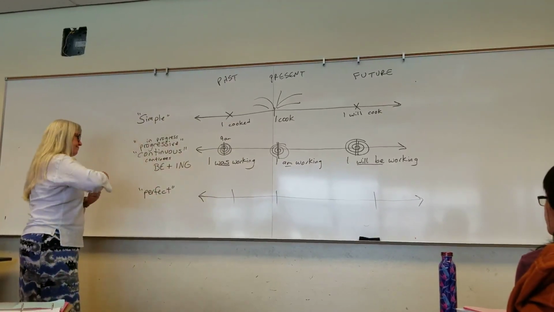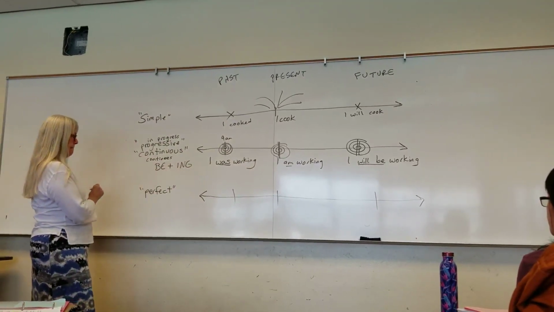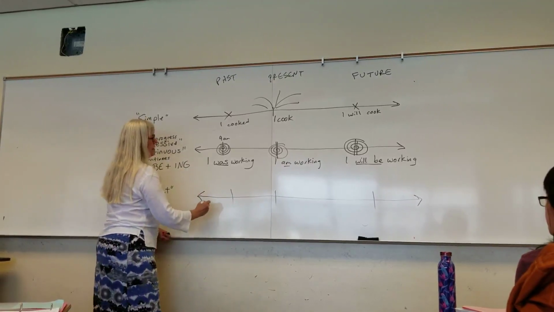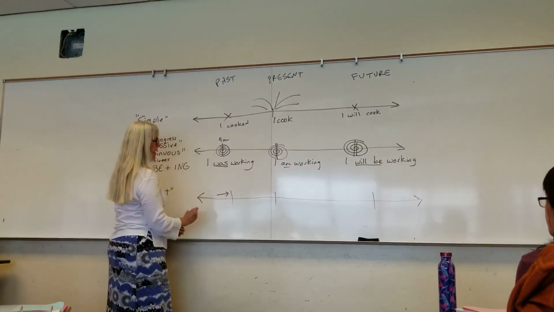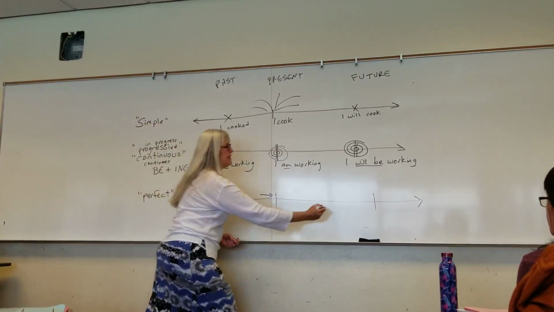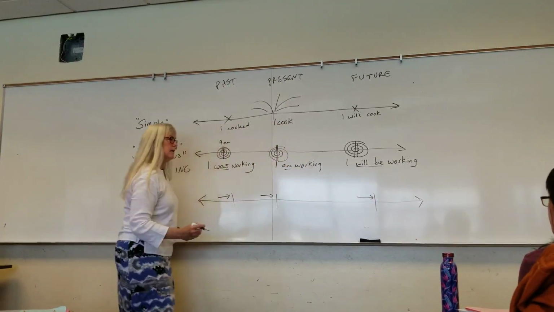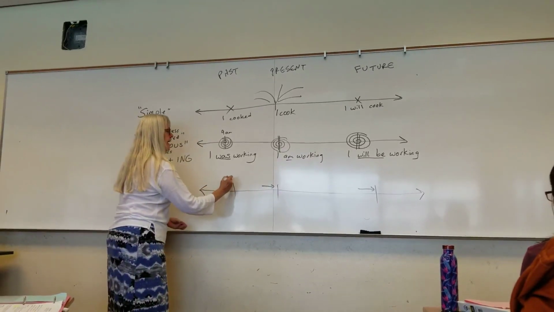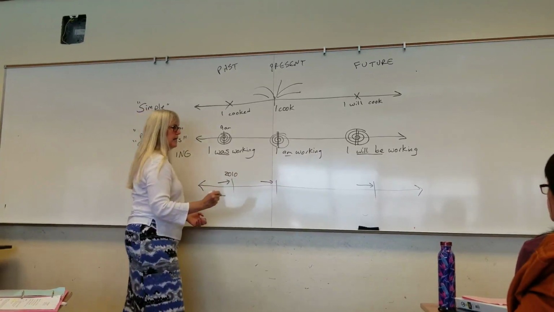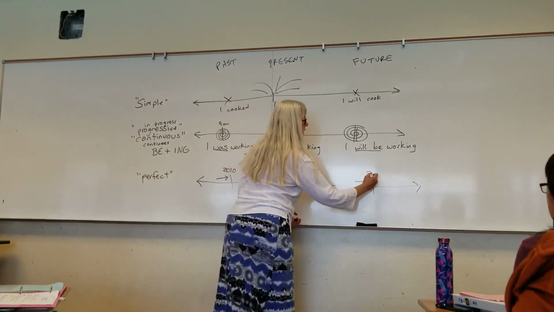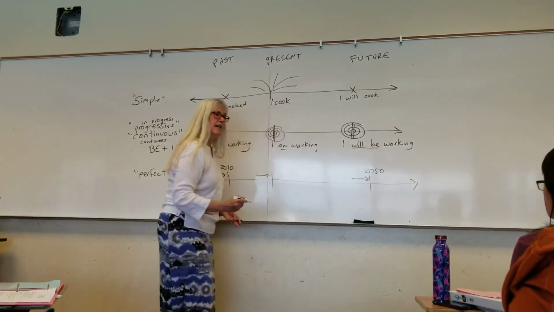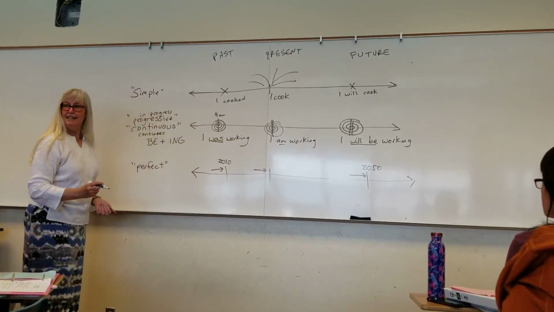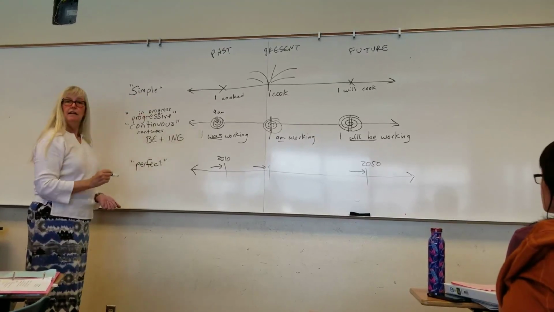So, this is up to a past time, up to a present time, up to a future time. Let's say 2010 and 2050. So past and future.